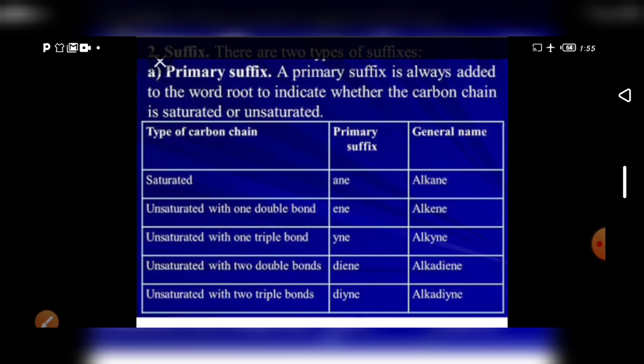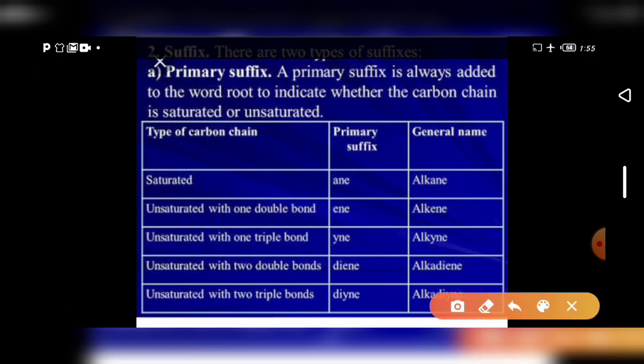Double bonds and triple bonds are the last two, which we do not see in this lesson. Up to this point you have to know, but I will teach all those things later.